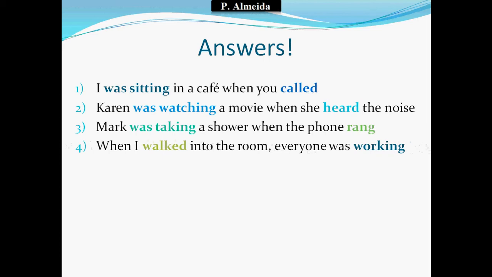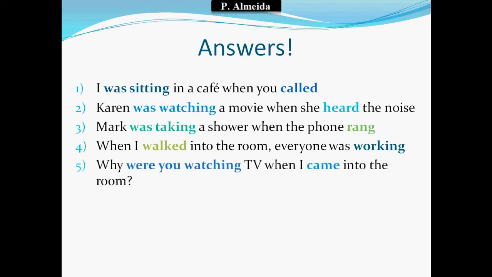When I walked into the room, everyone was working. So this one is the other way around. I have first the past simple and then the past continuous, but still I did something. I walked into the room and everyone was doing something, an action that was interrupted when I walked into the room, which was people were working, okay? So that's why I use first the past simple and then the continuous. And again, notice the when, okay? The when just before the past simple. When you called, when she heard, when the phone rang, when I walked into the room, okay?